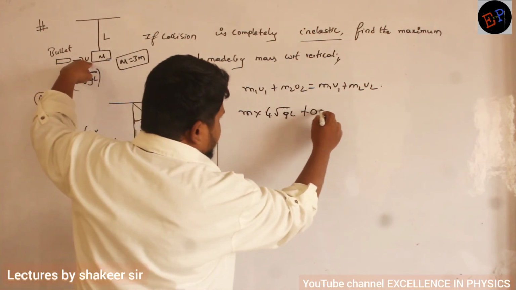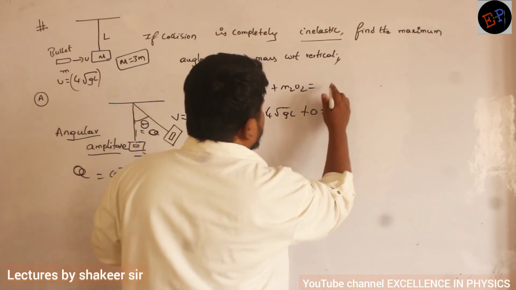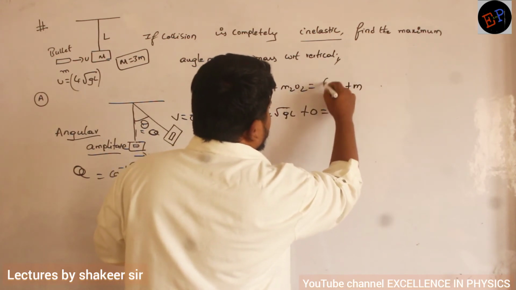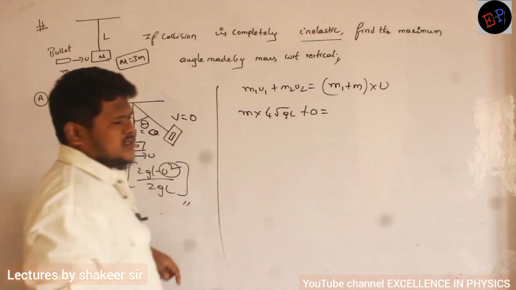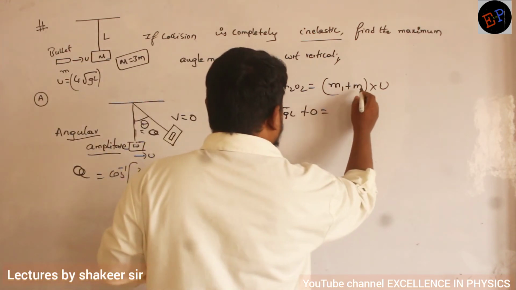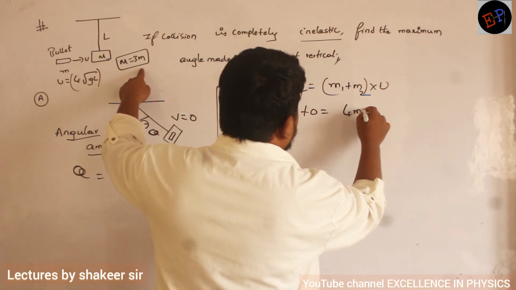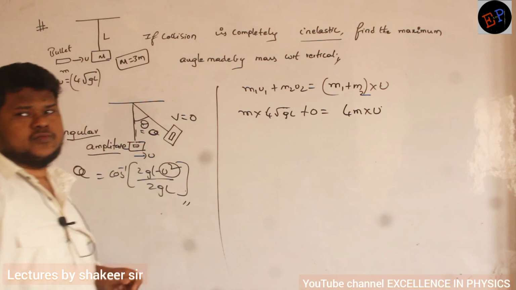It doesn't have any velocity. Okay? And after collision, what is happening? After collision, both of them are moving like a single body with a common velocity of u. That's all. So what are the masses here? One is m, another one is 3m. So 4m multiplied by u.